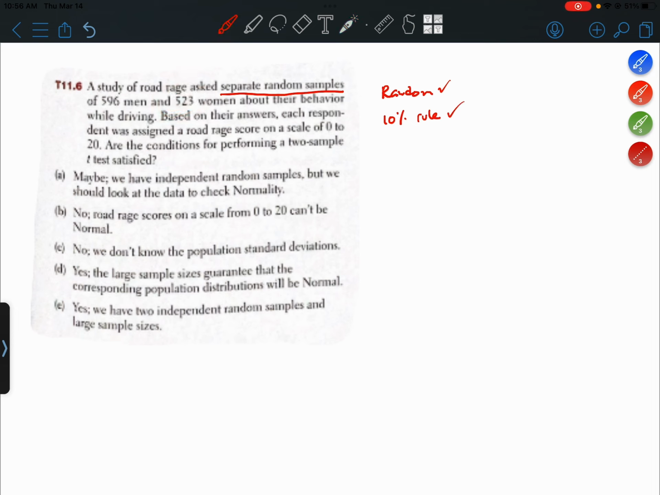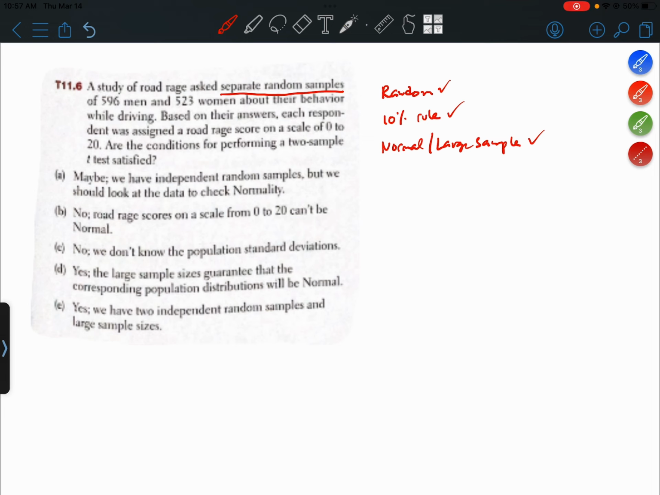And then the last condition is called the normal/large sample rule. So you can satisfy this if the populations are approximately normal, but nowhere in the question stem does it say that. You can also satisfy this condition if you have large samples, and according to central limit theorem, large means at least 30. Both of these sample sizes are at least 30, so we would have met that condition. As far as I can tell, it looks like all the conditions would be met.